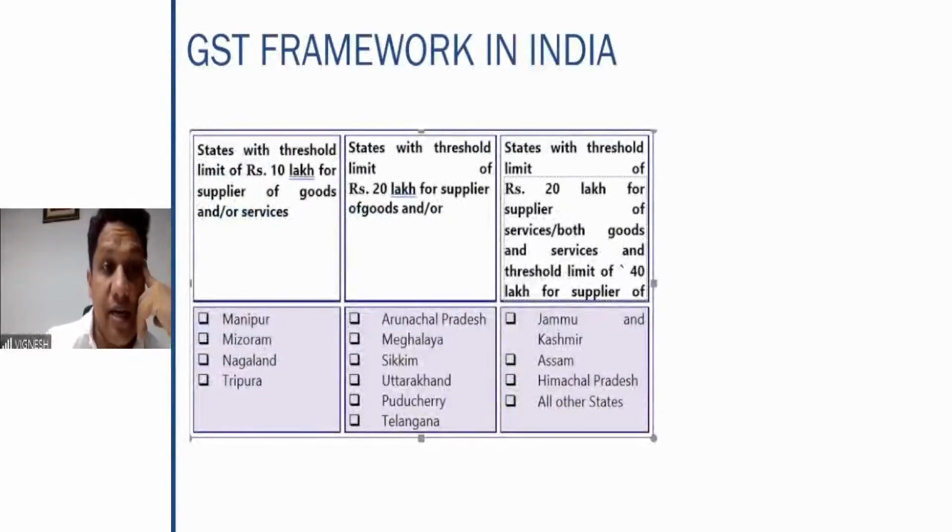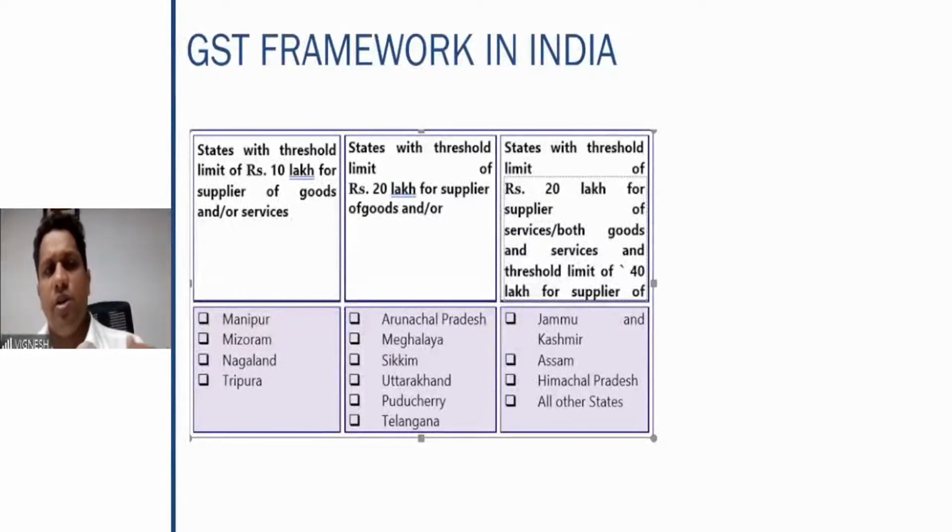So these are the states with different threshold limits. Earlier, when the GST law first came into existence, the threshold limit was uniform all across the country. It was only 20 lakhs. But now there is a threshold limit of 10 lakhs for a few states, 20 lakhs for a few states, for goods and services 20 lakhs, and for suppliers of goods it is 40 lakhs for some states and 20 lakhs for some states.